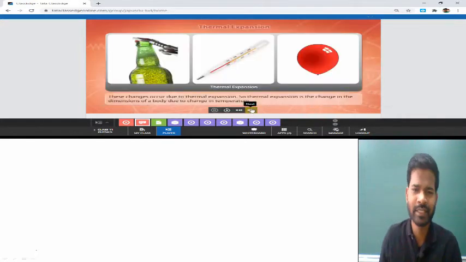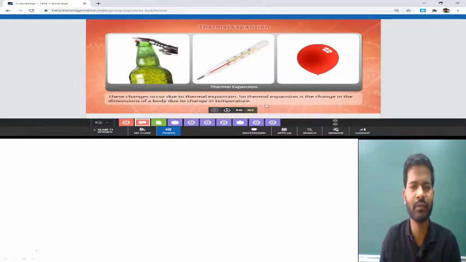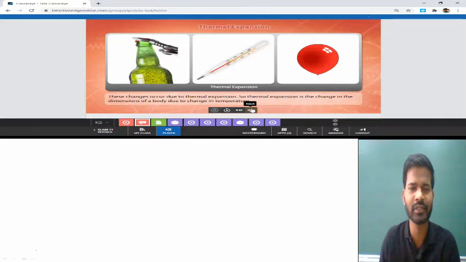Now we will specifically study the expansion of solids. First we will learn about the expansion of solids, then we will learn about the expansion of liquids, and after that the expansion of gases. So first of all we are going to study the thermal expansion of solids. It means that when we raise the temperature of a solid body, how it behaves with this temperature we will study in this slide. So simply, what is thermal expansion?